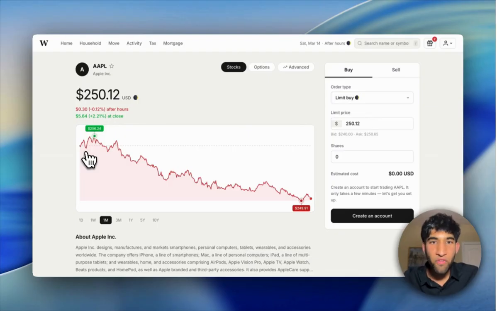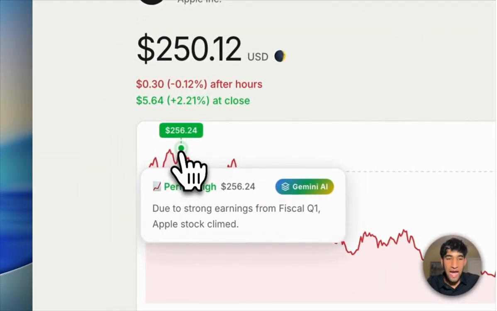However, let's hover over this point in max and let's see why. Well, from our AI generated insight, it fetches real world articles specifically relating to this date and Apple stock prices. As we can see here, due to strong earnings from fiscal quarter one, Apple stock climbed.